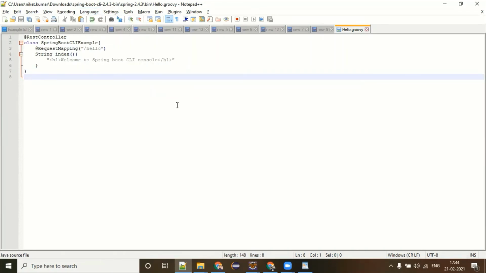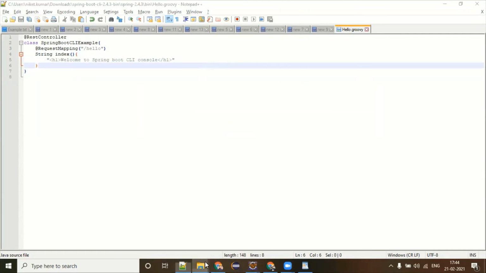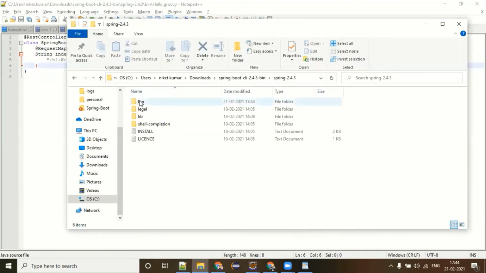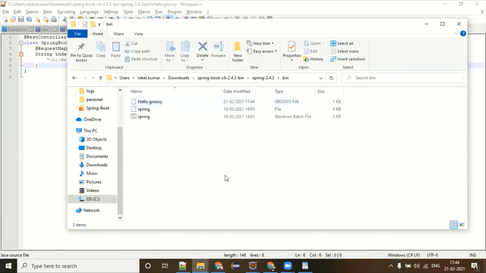That's all. So what I'm doing in this code, instead of a controller, I have a REST controller. We'll talk about it in some time. Then the request mapping you have seen in Spring MVC, same we have here. And finally, we have one method called index, which returns this value: Welcome to Spring Boot CLI console. So now let me bring it to this bin folder where I have hello.groovy.